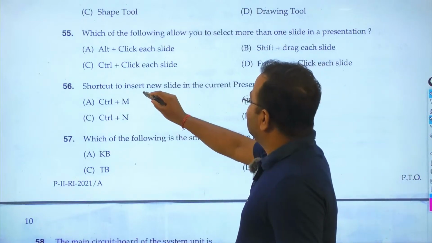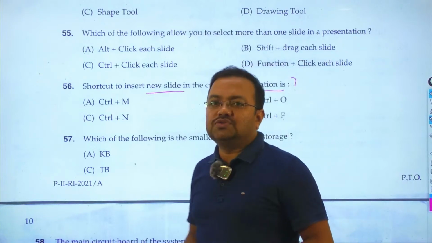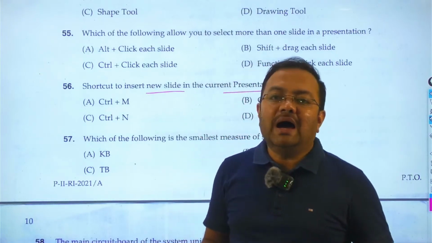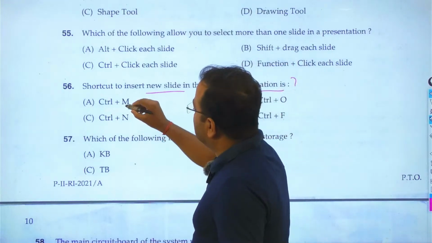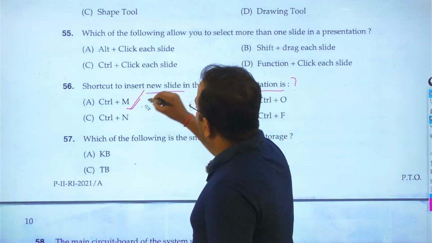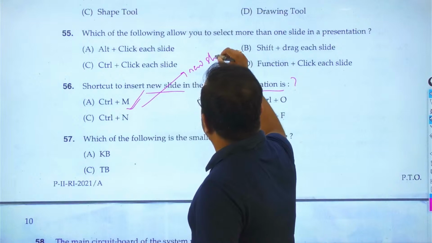The shortcut key to insert a new slide in the current presentation. A very popular question, students. It asks about adding or inserting a new slide in Microsoft PowerPoint, and here the shortcut key is Control plus M. Control M is used to create or add a new slide.